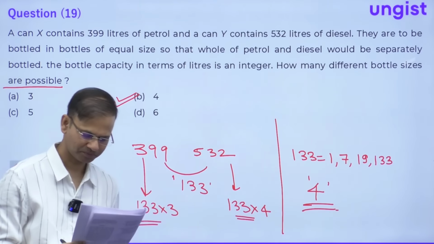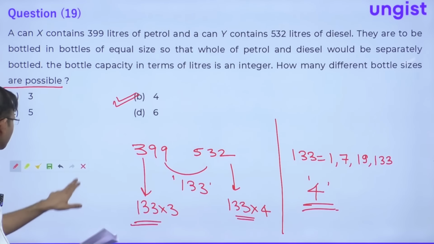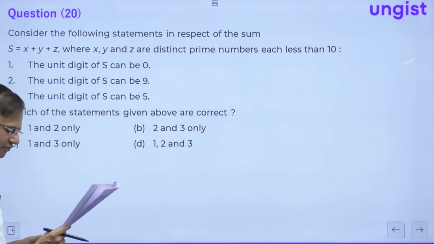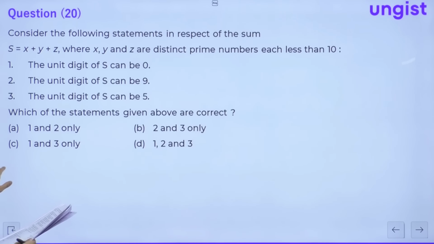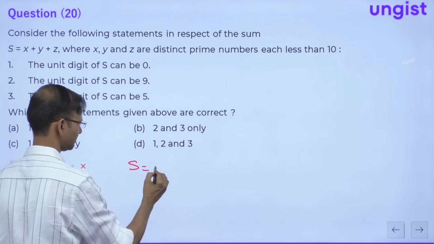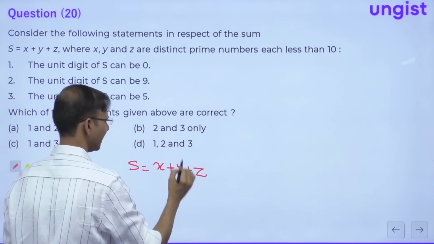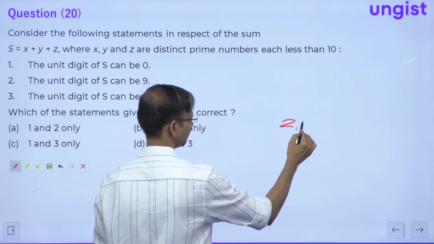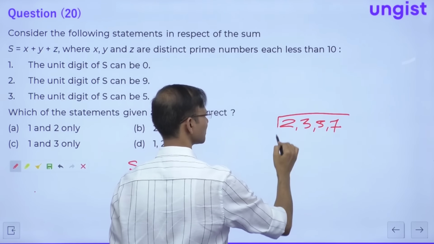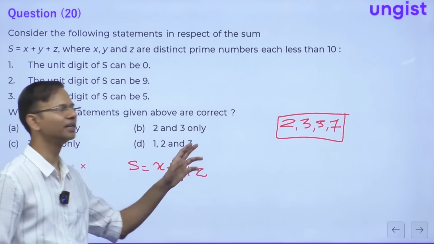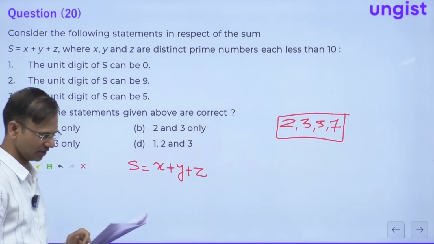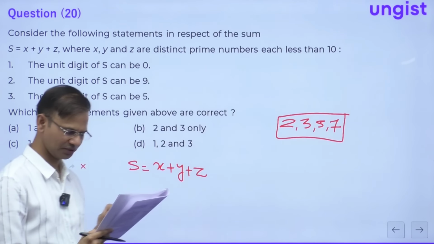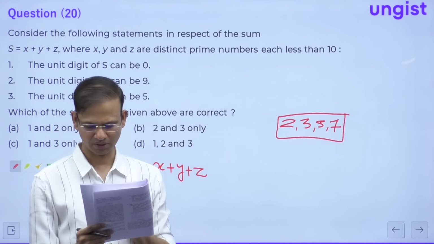Question number 20 is saying, consider the following statements where x, y, z are distinct prime numbers, each less than 10, s is equal to x plus y plus z. Guys, x, y, z are distinct prime numbers less than 10. Just try to understand this. 2, 3, 5, 7. We have 4 such prime numbers, right? So x, y, z will be any 3 among them. Correct? Now the question is saying the unit digit of s, the unit digit of sum of x, y, z.